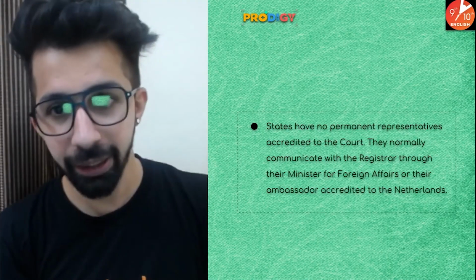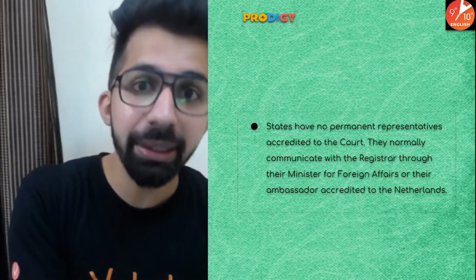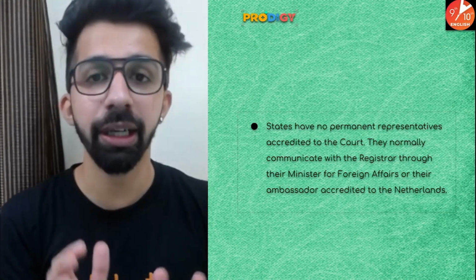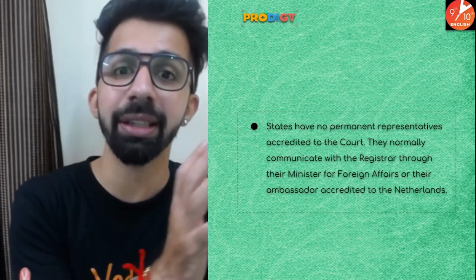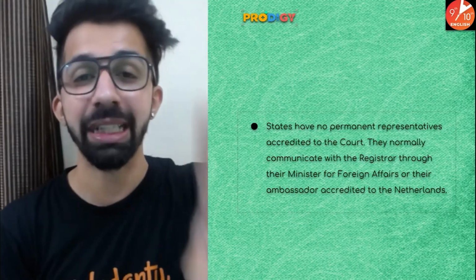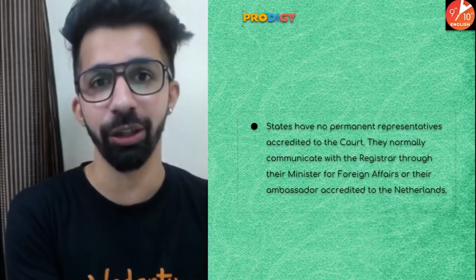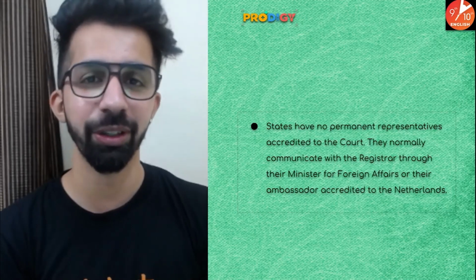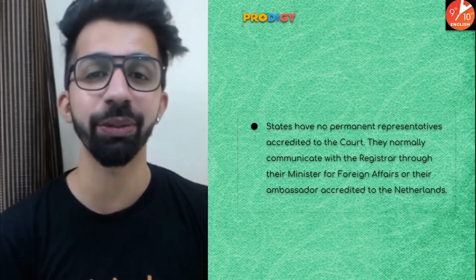Or the second way is if there is any ambassador of the state in the Netherlands. Okay, if there is any ambassador who is representing that state or country in the Netherlands. Why Netherlands? Because the headquarter of International Court of Justice is in Netherlands. So this is one of the ways through which they communicate with the court.